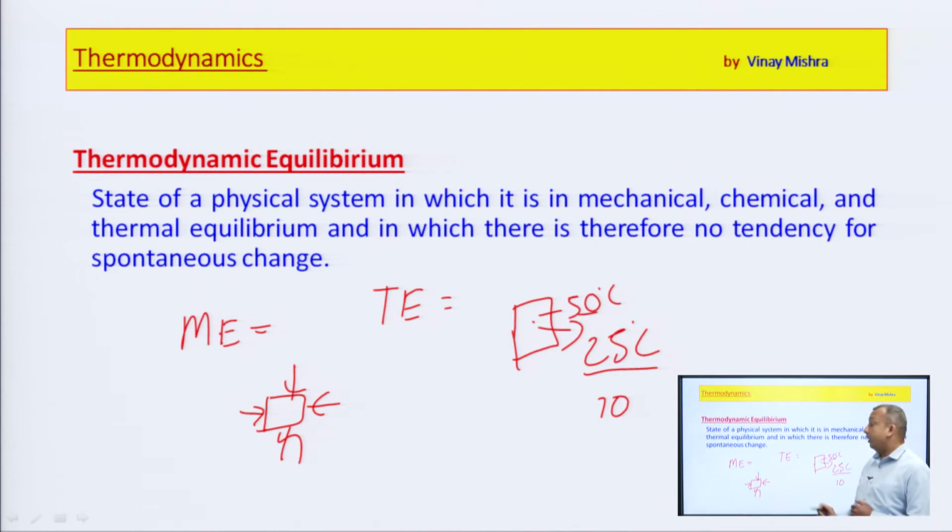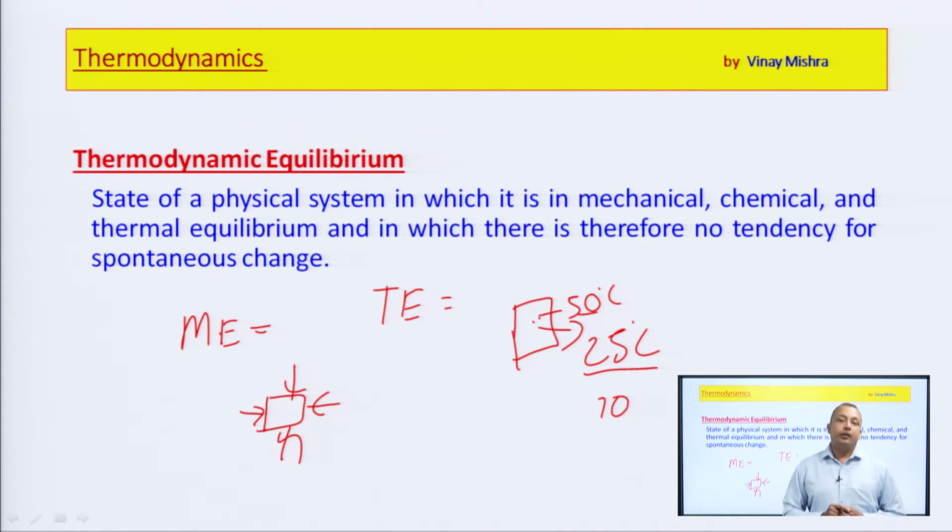At 25, if the outside temperature is also 25, we can say that this is in thermal equilibrium. Now in this condition the heat transfer that takes place is equal to 0, thermal equilibrium is achieved, and in that condition no spontaneous changes will occur.